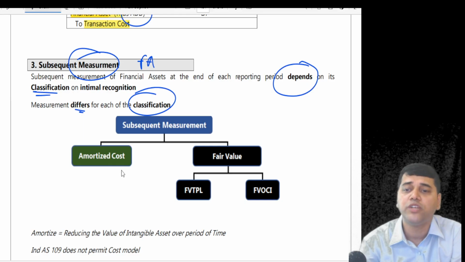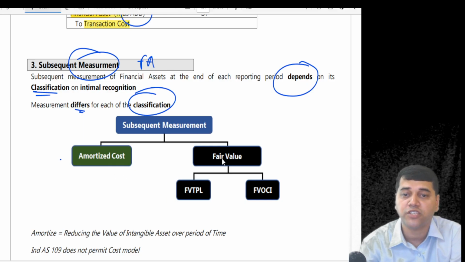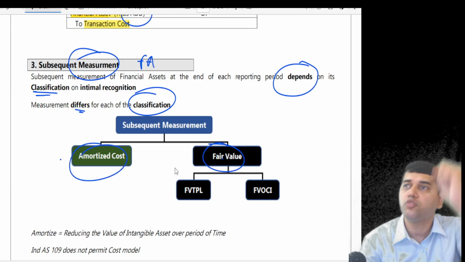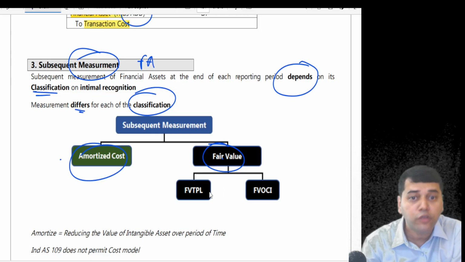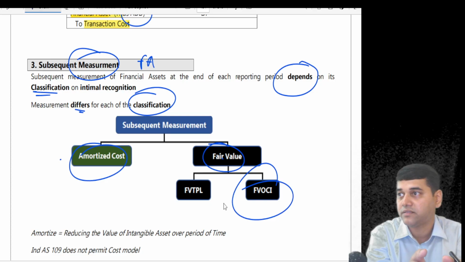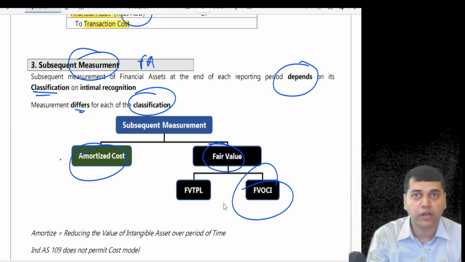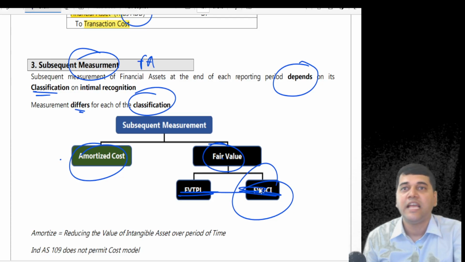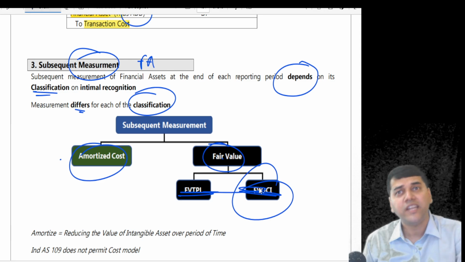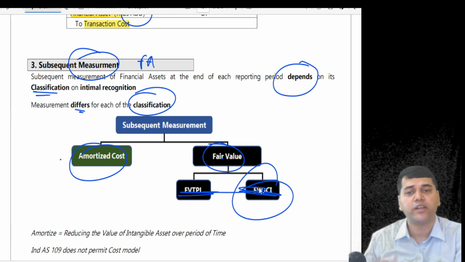Now tell me, students, the measurement is going to depend on classification. In fact, there are only 2 classifications, called amortized cost and fair value. Now, why are there only 2 classifications? Why is there no third classification? And under fair value, there are 2 sub-classifications, just because the OCI statement came under Ind AS. If it was not there, like if you are talking about accounting standards, there would have been only 2 classifications, called FVTPL and amortized cost. Now, first of all, why on earth are there only 2 classifications called amortized cost and fair value?